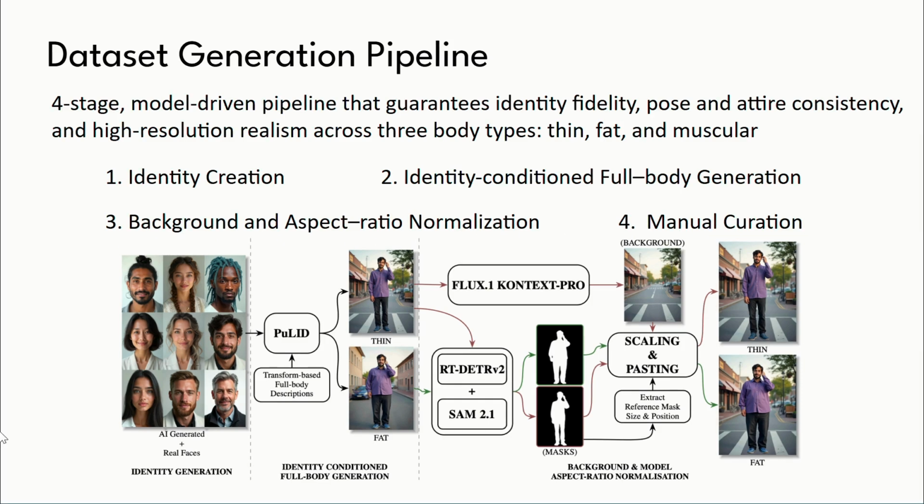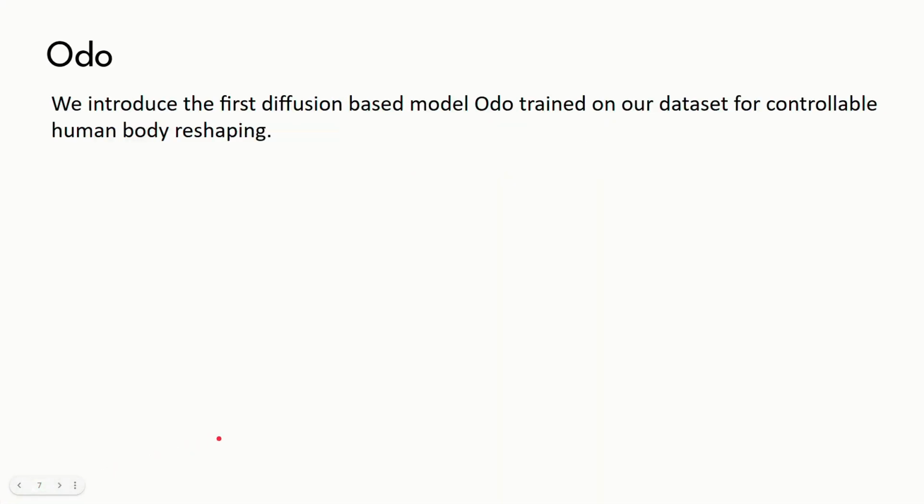Given this groundbreaking dataset, we propose ODO. In our setup, the reference image is the input we want to edit, and the target image is the exact same person exhibiting the desired body shape. The core challenge in reshaping is enforcing strict spatial guidance. To solve this, we condition the model during training using target SMPL depth maps. We first fit an SMPL model to the target image, optimizing shape and pose parameters to render perfectly aligned depth maps.